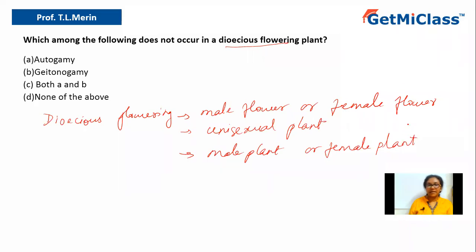Now, in this case, what kind of pollination can occur? There are two types of pollination, right? Pollination is the transfer of pollen grains from the anther onto the stigma. There are two types: autogamy, or self-pollination, and cross-pollination.